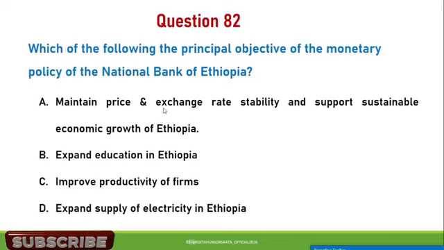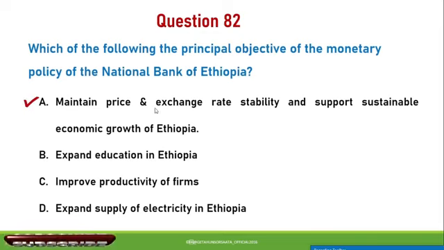So from this, which one is the principal objective of monetary policy of National Bank of Ethiopia? The principal objective of monetary policy of National Bank of Ethiopia is to maintain price and exchange rate stability and support sustainable economic growth of Ethiopia.